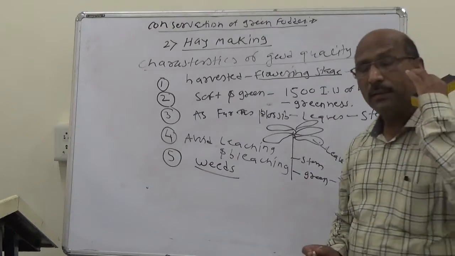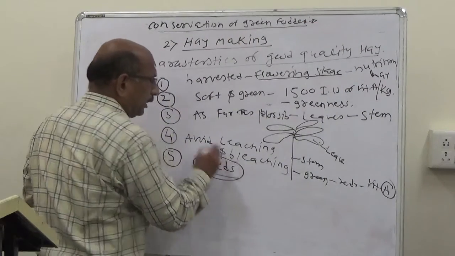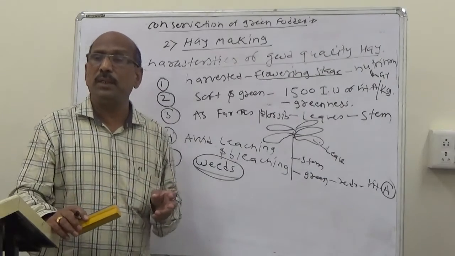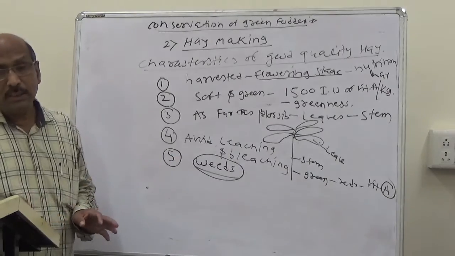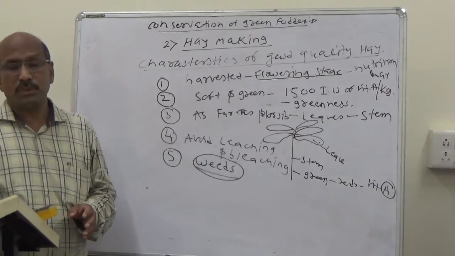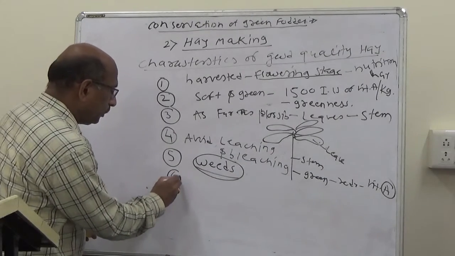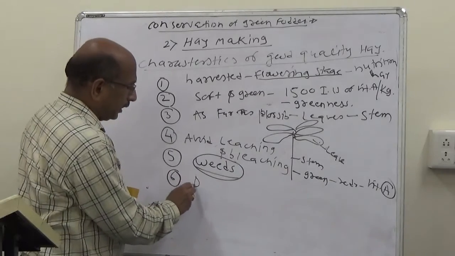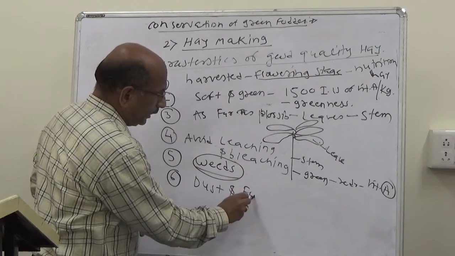What are weeds? They are unwanted plants, unconventional feed, that are not commonly used for feeding purposes. So the hay should not contain weeds as far as possible, and the hay should be devoid of dust and fungus.